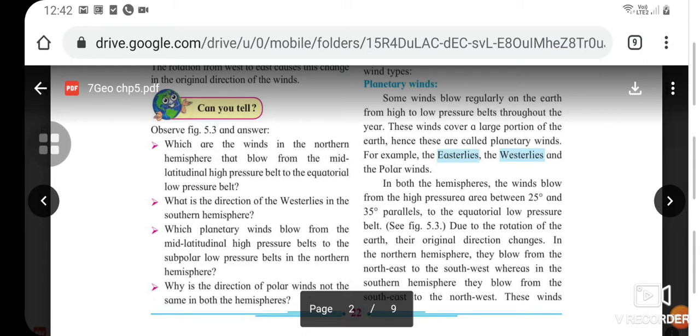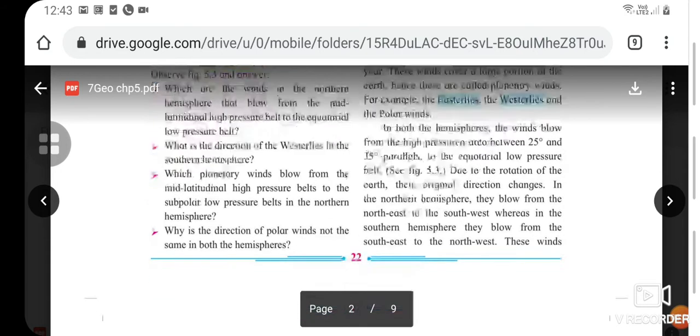Some winds blow regularly on the earth from high to low pressure belts throughout the year. These winds cover a large portion of the earth, hence, these are called planetary winds. For example, the easterlies, the westerlies, and the polar winds.